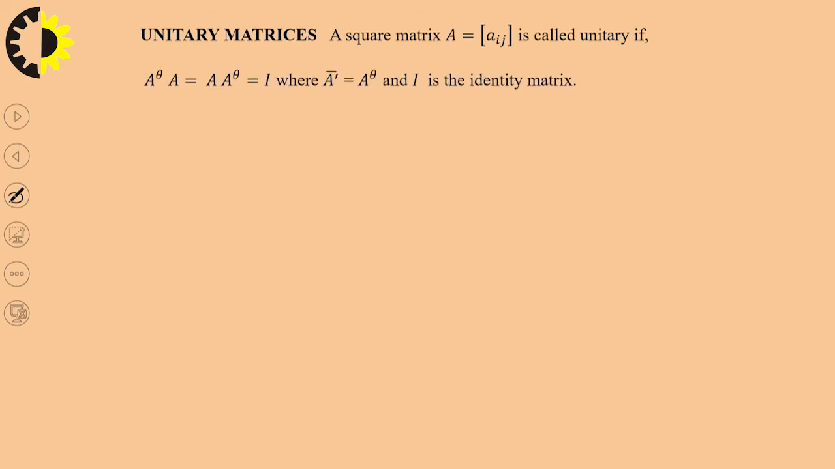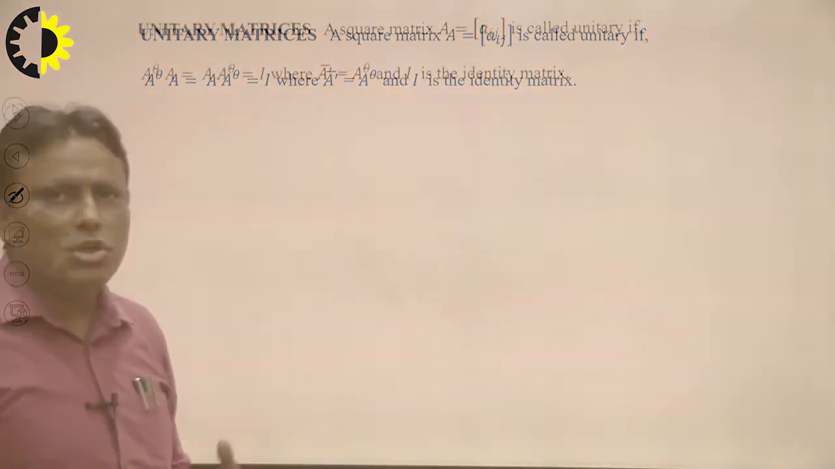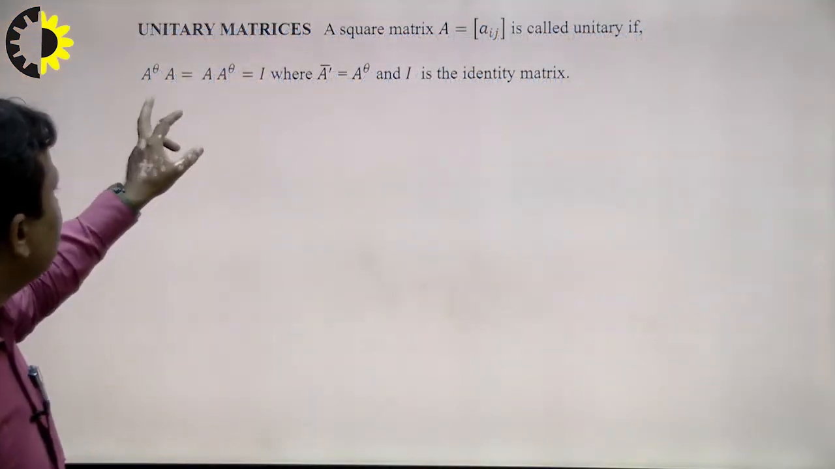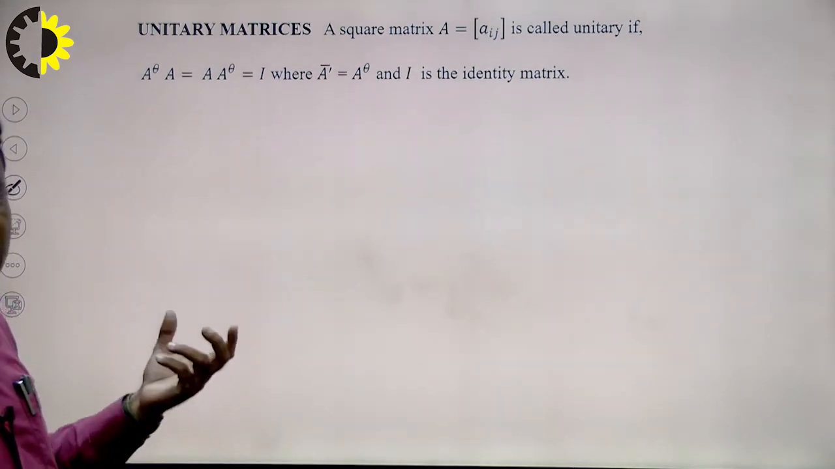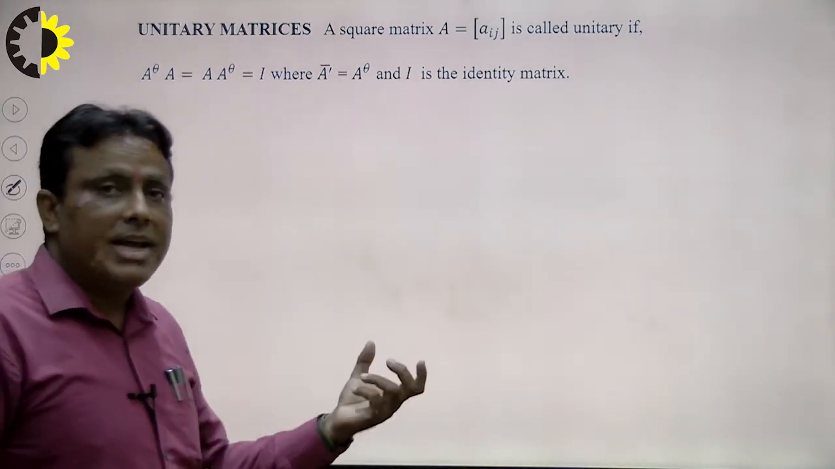another problem based on matrices. Right. Suppose unitary matrix. What is a unitary matrix? I will explain here one by one the types of matrices, and then we calculate what is the role of such types of matrices. First of all, unitary matrix. A square matrix A is called a unitary matrix if A theta A is equal to A A theta is equal to I, where A bar dash is equal to A theta.